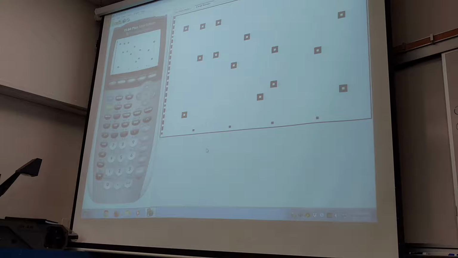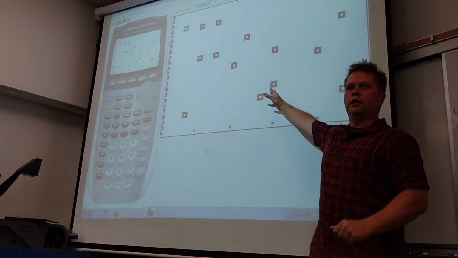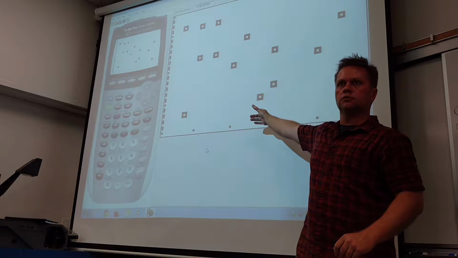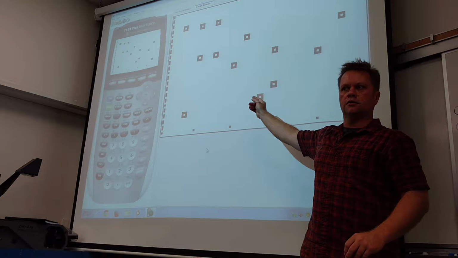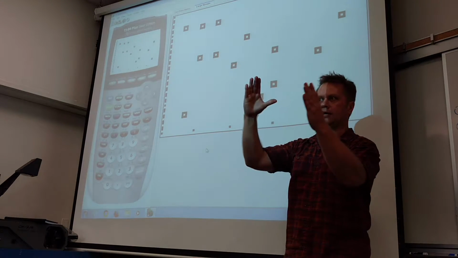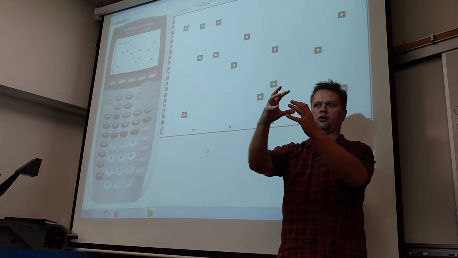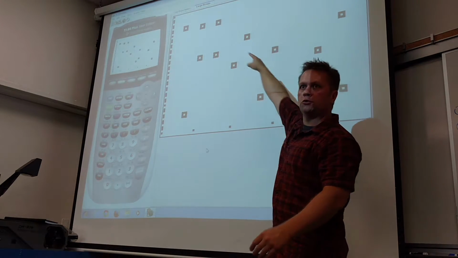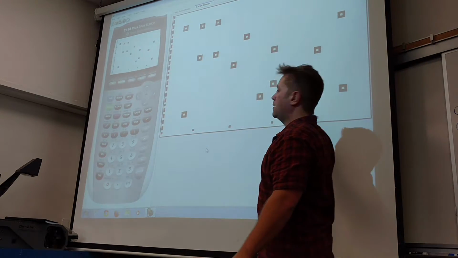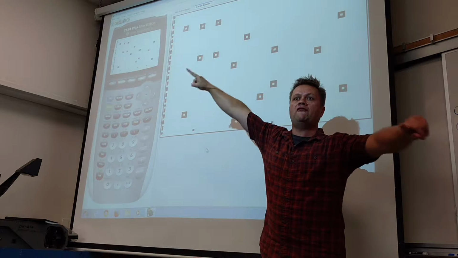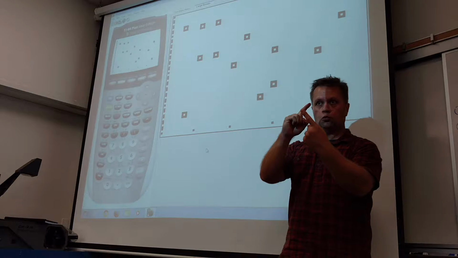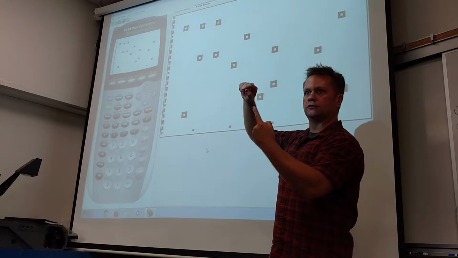So my prediction, what's our prediction? Is this a strong or a weak relationship? Weak. Why is it weak? If I drew a line in, are all the points tight to the line? No. The further the points are away from the graphical visual average, the weaker the relationship is. This makes sense. If I want to use that line to make predictions, and I have data points that are way far away from the line, it's not going to make good predictions. So it's weak. Is it positive or negative?